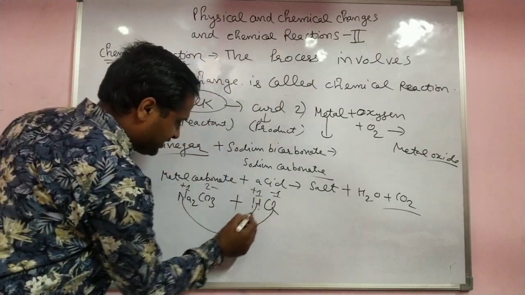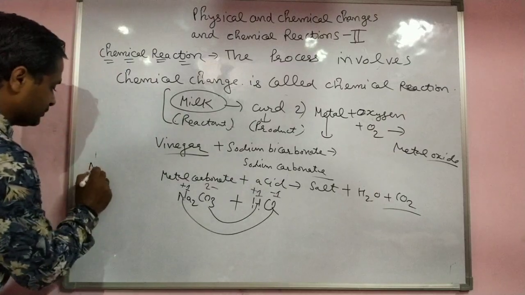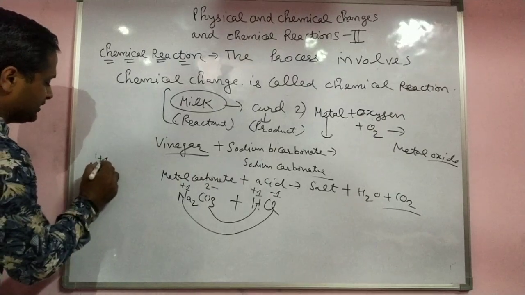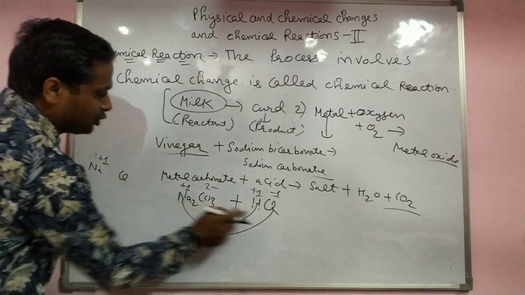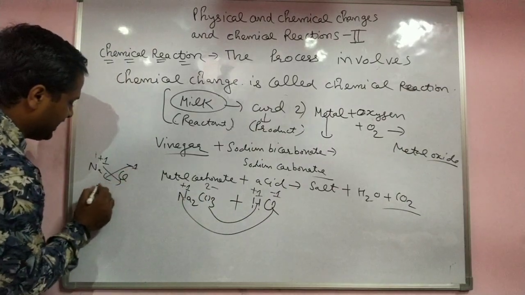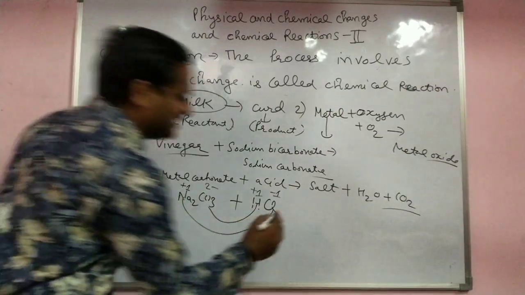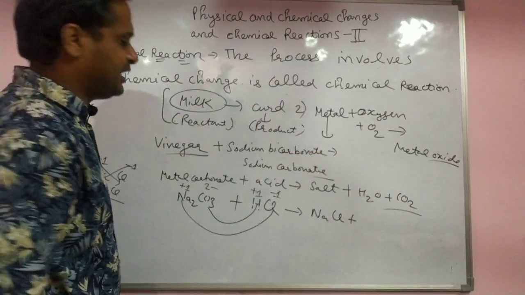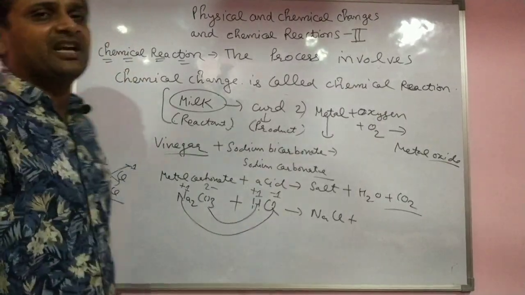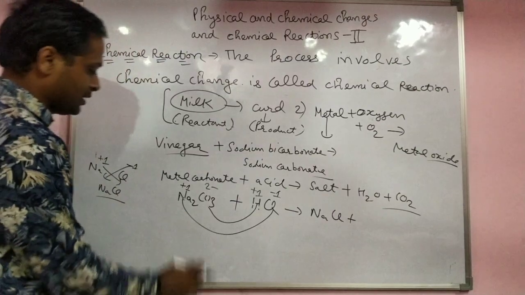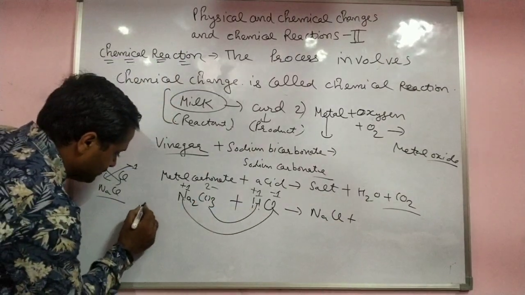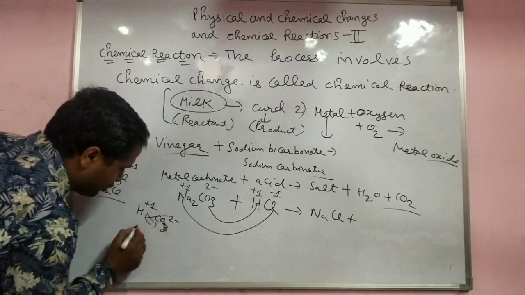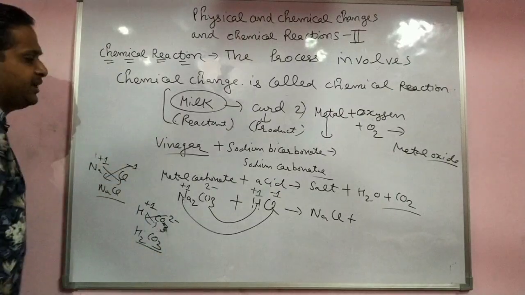Positive with negative. Do not take 2 here, because the 2 goes back, that's why the valency 2 comes. Na 1 positive and chlorine 1 negative, then what? NaCl. Very easy, student. You can form the product very easily if you know the polyatomic and monatomic ion rule. Positive attracts negative, and like charges repel each other. Carbonate plus H: positive always comes on the left side, and carbonate is CO3 2 negative. Carbonic acid, H2CO3.